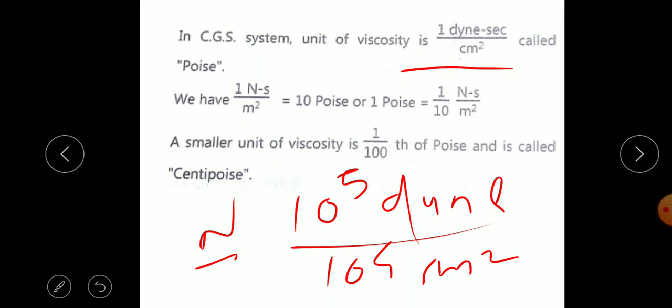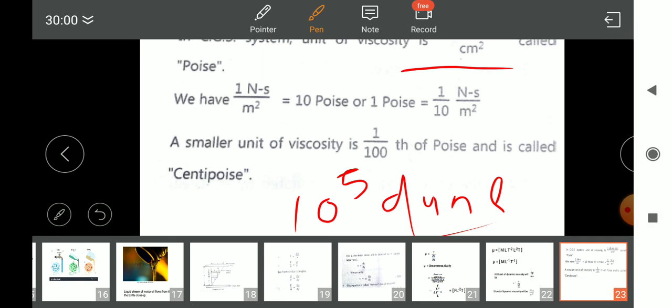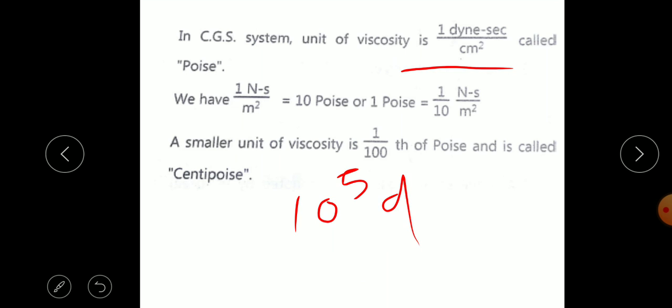So 10 raised to 5 divided by 10 raised to 4, we get 10. So 1 Newton second per meter square is equal to 10 dyne second per centimeter square.